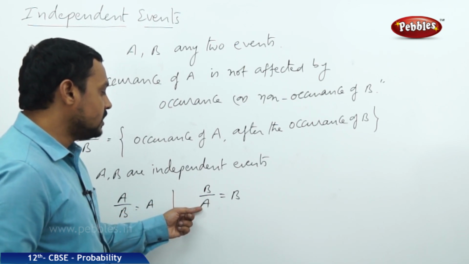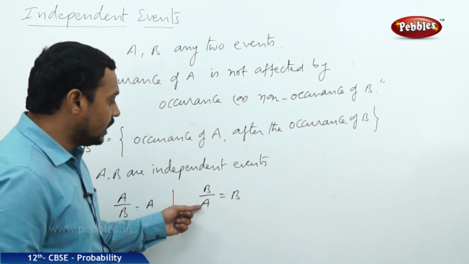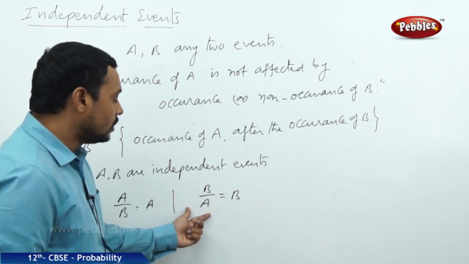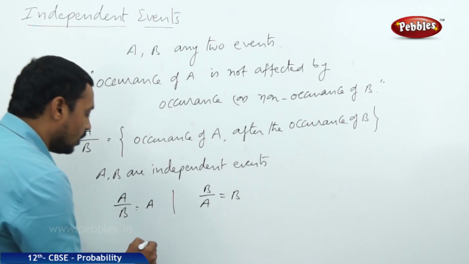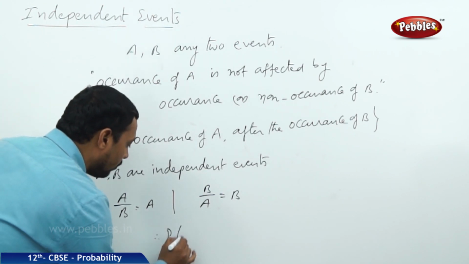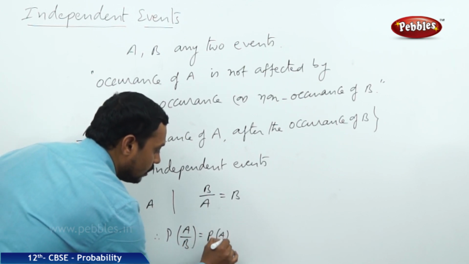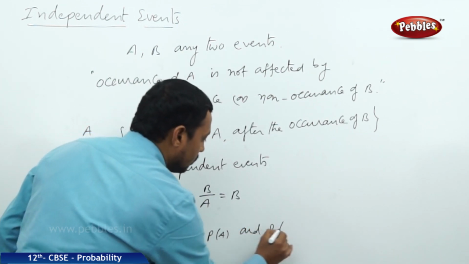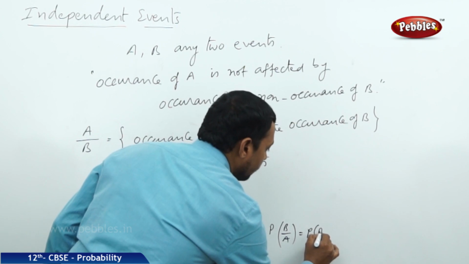So B by A means the event B happens after A, but A and B are independent. It does not depend upon A. Whether A happens or not, B happens. So B by A becomes B. Therefore, the probability of A by B is equal to the probability of A, and the probability of B by A is equal to the probability of B.